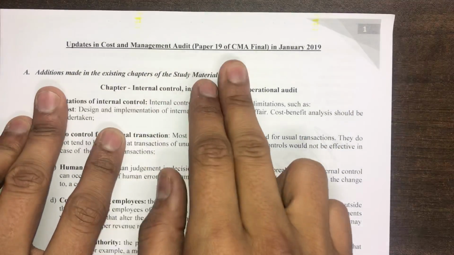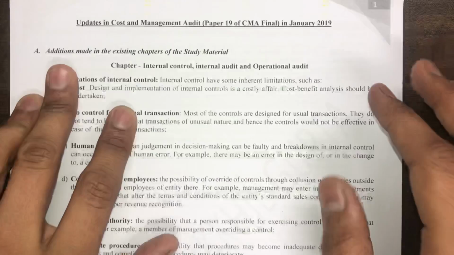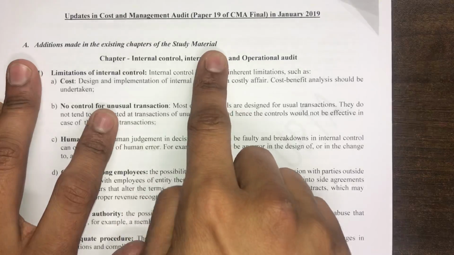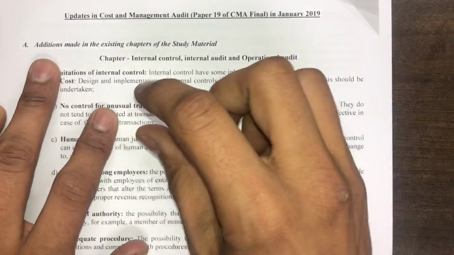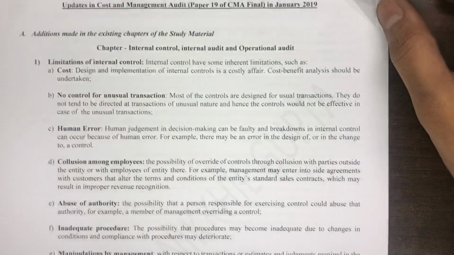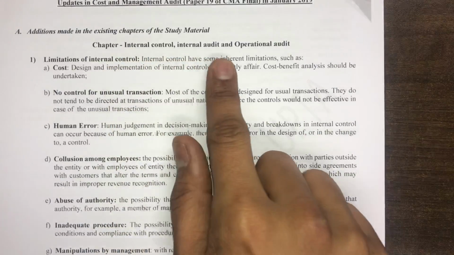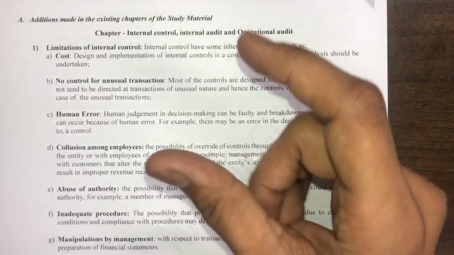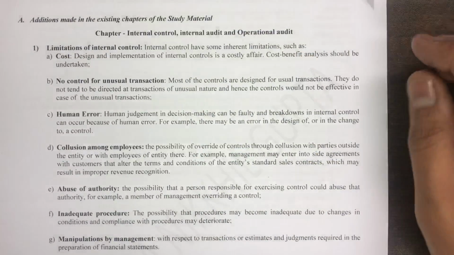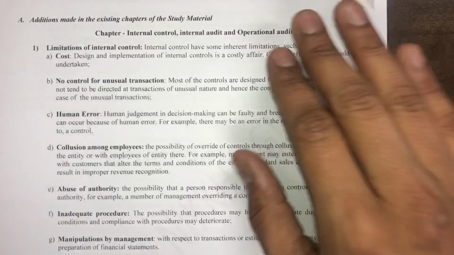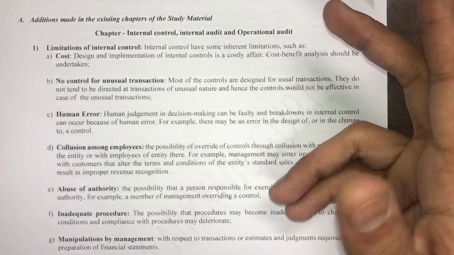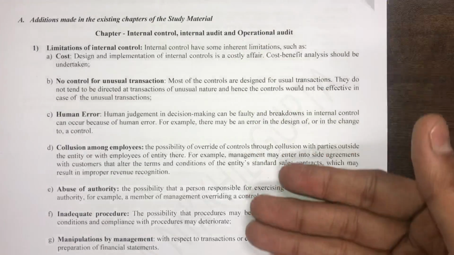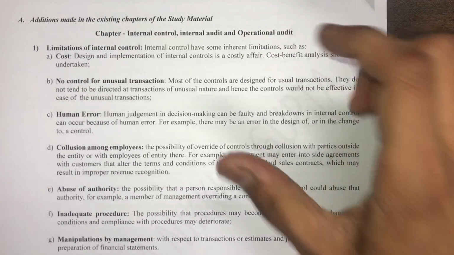Updates in cost and management audit, paper number 19 of CMA final, in January 2019. First update is with respect to the additions made in the existing chapters of the study material. Number one is the chapter internal control, internal audit and operational audit. Guys, it is a purely theory chapter. In this chapter, there are some theoretical aspects which were not discussed in too much detail in the last module, but now they have discussed those topics at great length in this revision. So you need to go through the detailed version of the earlier content of the module.